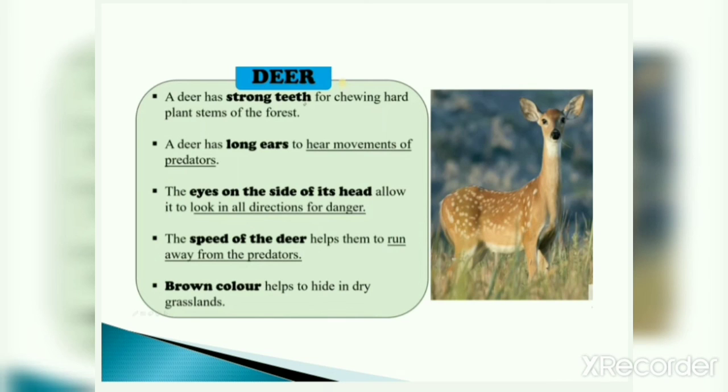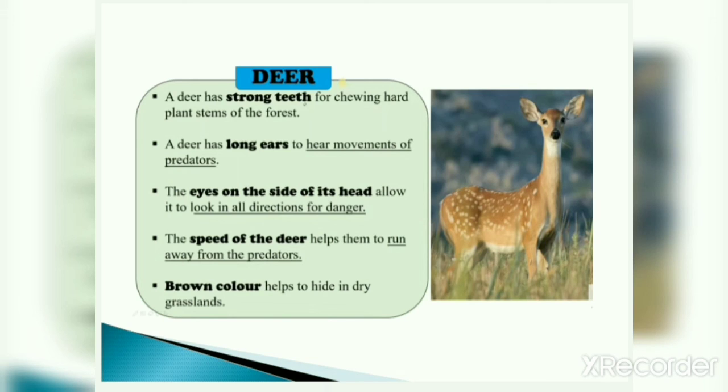The eyes on the side of its head allow it to look in all directions for danger. Now, deers have eyes on the side of their head. You can see in the picture also the eyes are on the side, and this helps them to look in all directions, so they can save themselves from danger.